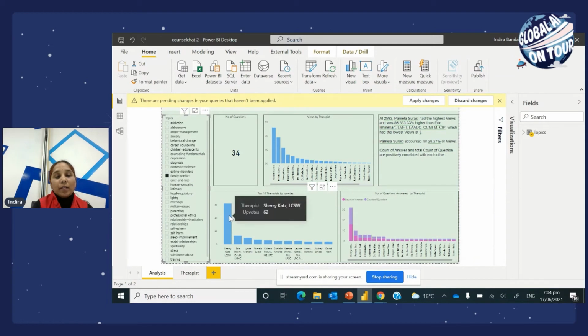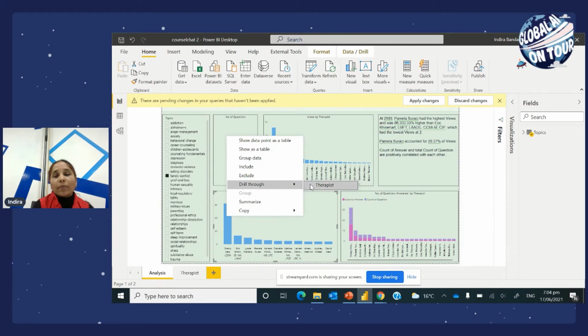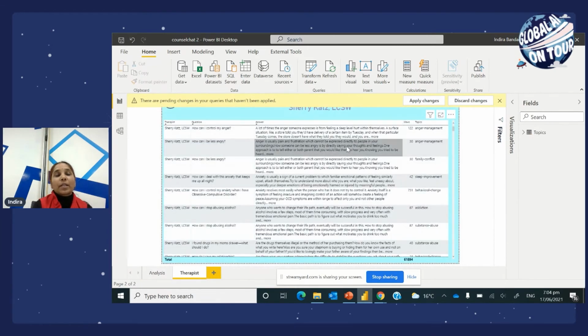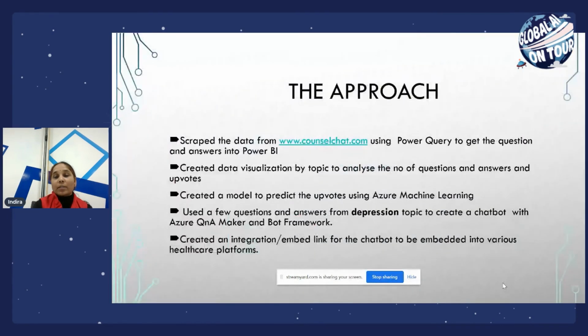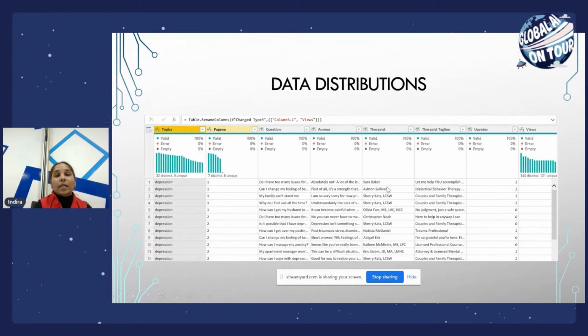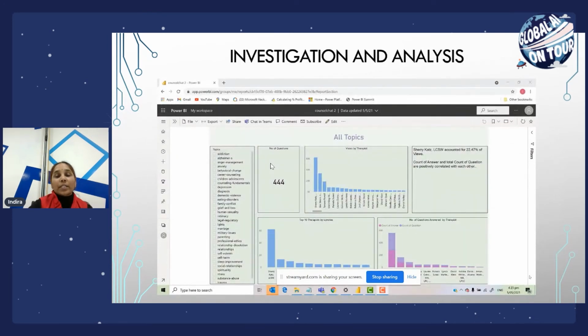And also there is a drill through, I guess, that we created, which gives you all the questions and answers by that therapist that we have chosen. So that's in brief about the analysis that we have done, which I've just given a screenshot of here. So this has the data distributions as to what kind of data we have. So how many distinct, and how many zeros, and how many uniques.